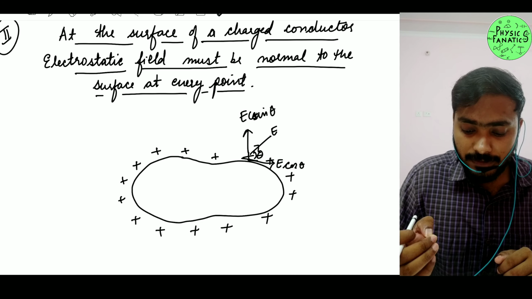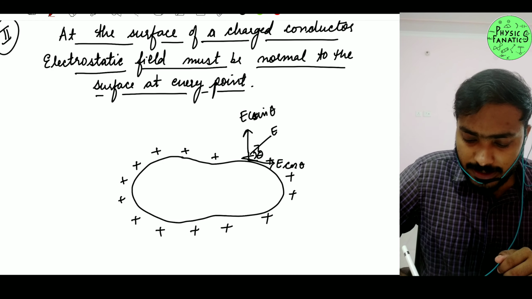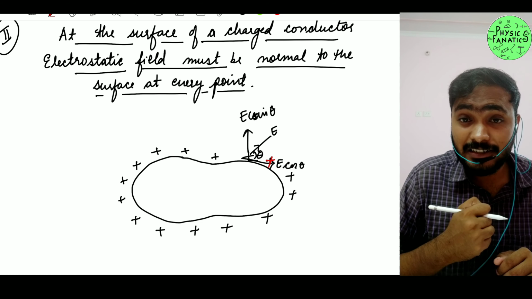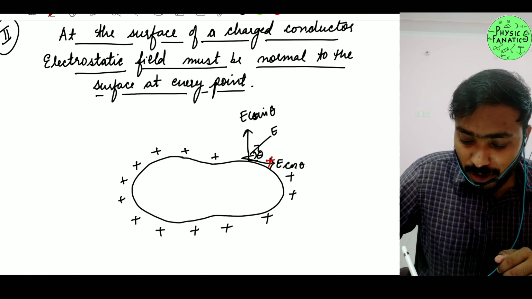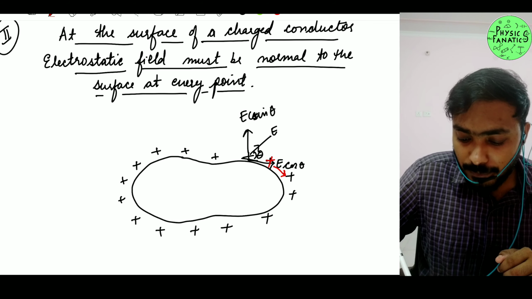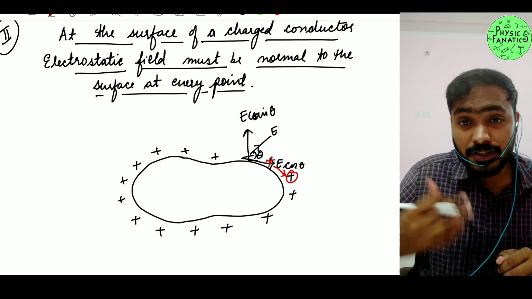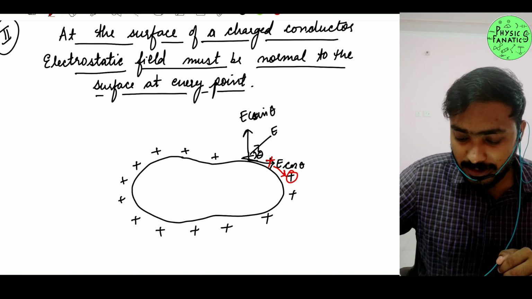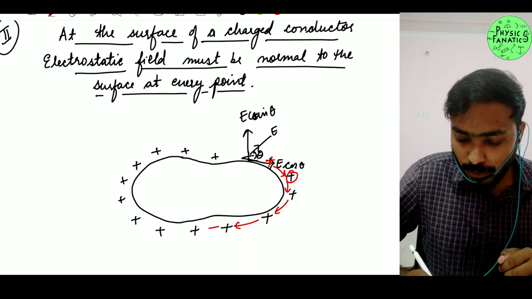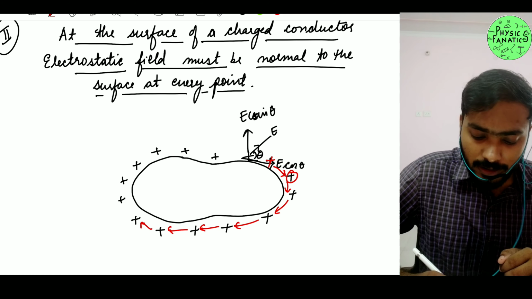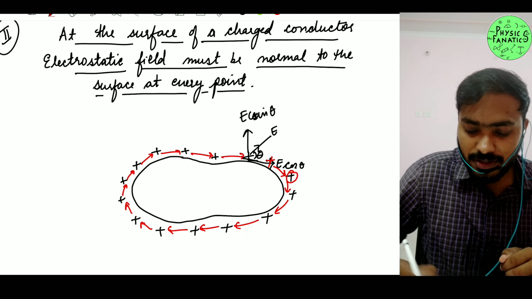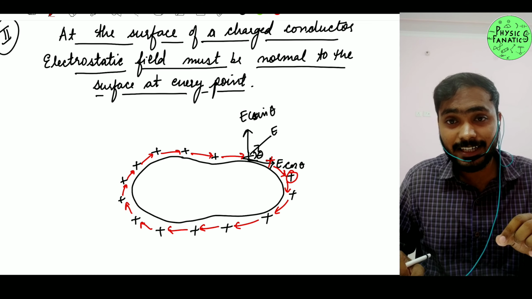Because of this electric field value, there is this positive charge, and this positive charge is going to experience a force in the direction of the electric field. I hope you guys can understand that. So what is going to happen? This positive charge will move in the direction of the electric field. It feels the repulsion and will move further. Because of that, all these charges will start moving, resulting in some kind of current of positive charge in this particular situation. I hope you guys can understand, right?